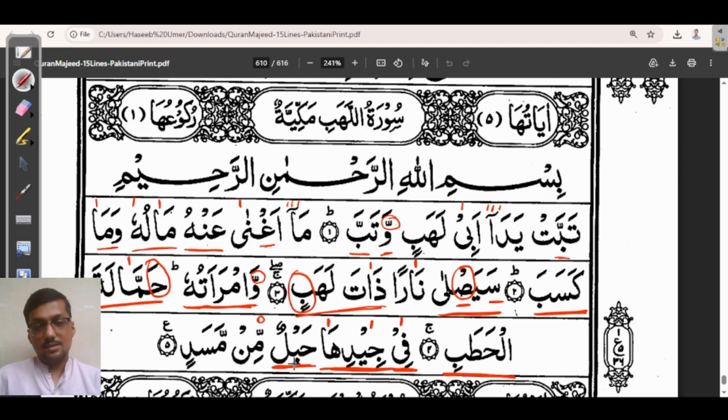So we can see that in this word hablun, I am doing a kalkala on letter Ba. Why? Because Ba is a kalkala letter and it comes with a sukun sign, a jazm sign. It means we have to do a kalkala on letter Ba. So you have to remember two things to do kalkala. One, when any kalkala letter comes with a sukun sign, jazm sign, we have to do kalkala on that letter.